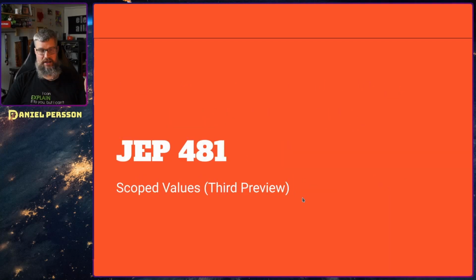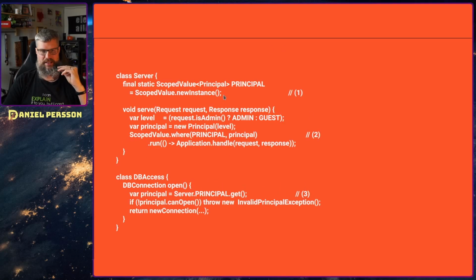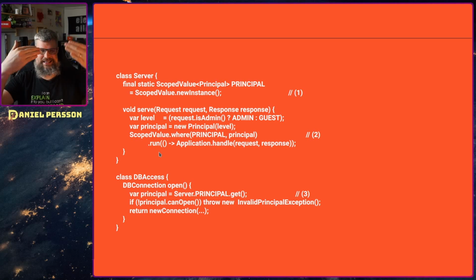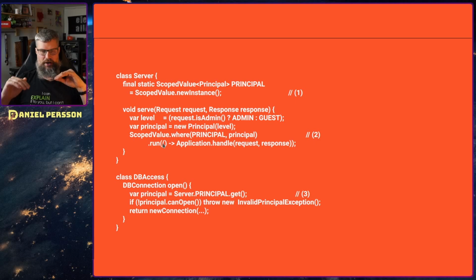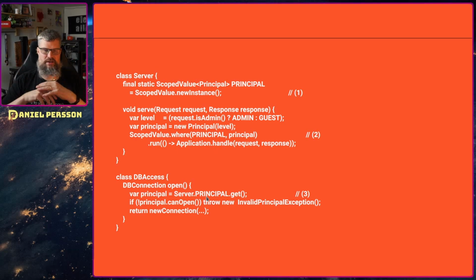Next up, we have JEP 481, scoped values. This is the third preview. We have talked about this before. This is also something that you could have in a web application. For instance, you set up a scope here with the principal, and then later on in the same request, the same values go in. And in that case, when you are having the same request, you can use that principal in a whole different place in the code. It's kind of a static variable that will be available somewhere else, but it's scoped to this particular request.